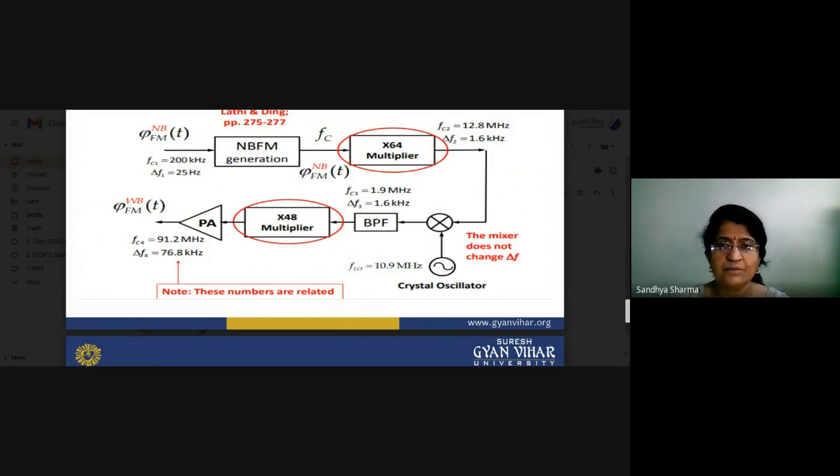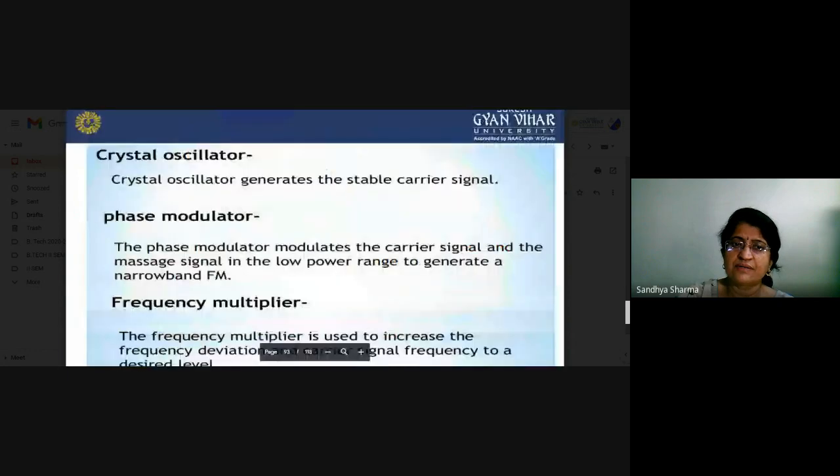And now, a little bit of what type of carrier frequency we are using will be under the process, and after that we will give it to the power amplifier. So this will be the indirect method of transmission.